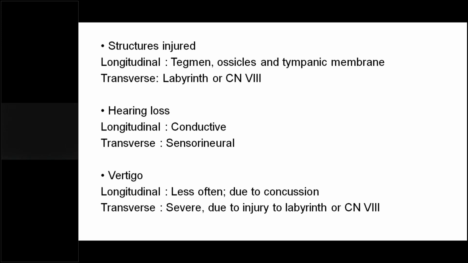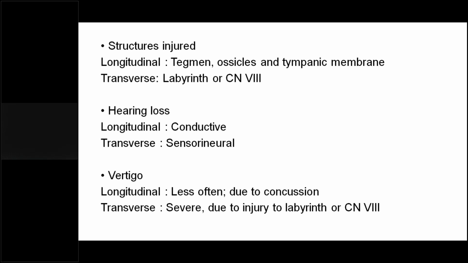Generally, when there's a side-to-side impact or head injury, such as a collision, there will be a concussion. That might eventually give the patient a vertigo feeling, but it's generally not seen in the longitudinal type of fracture.